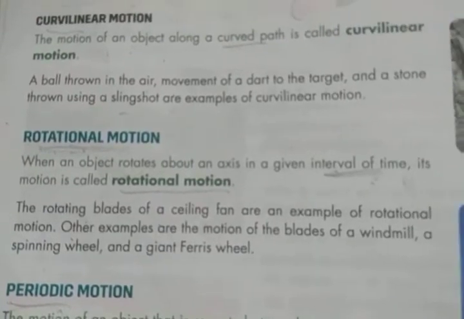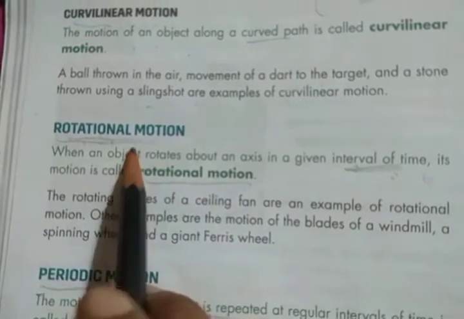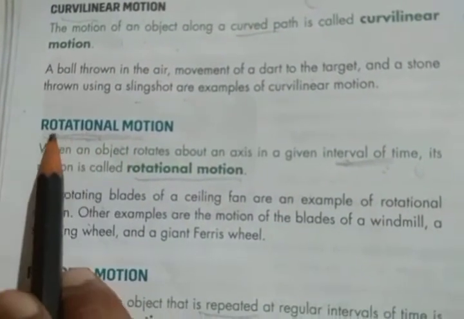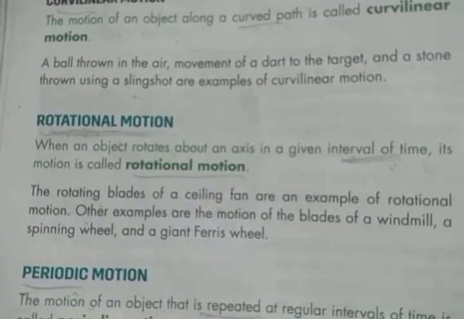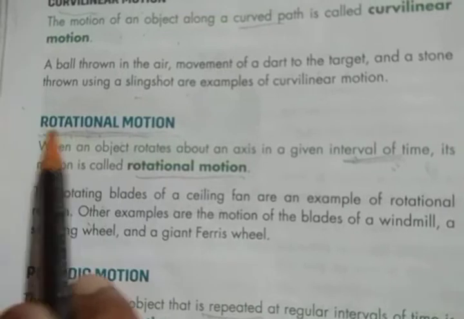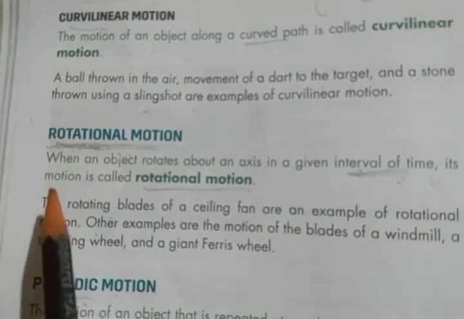So today we will try to know about rotational motion. Okay, rotational motion. What is rotational motion?